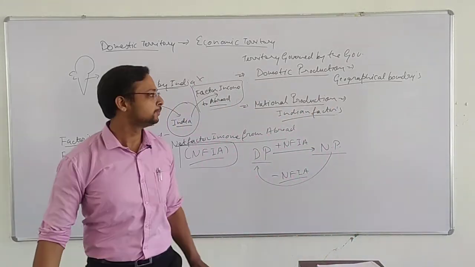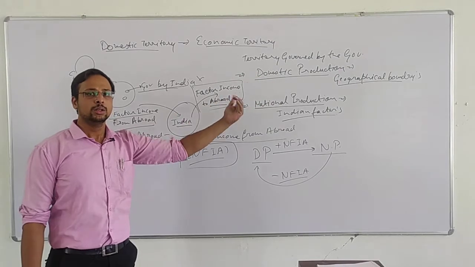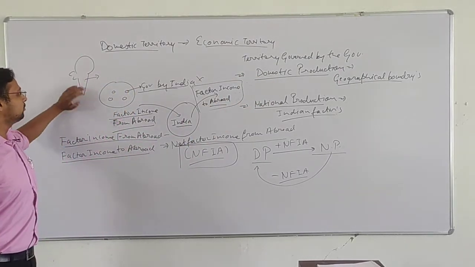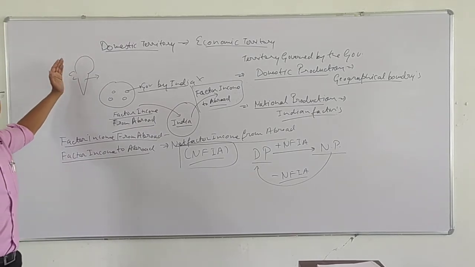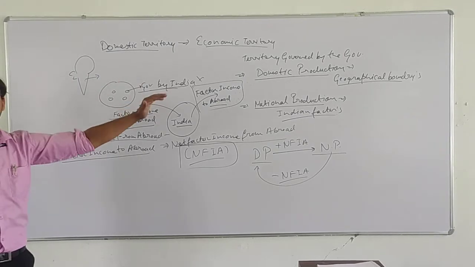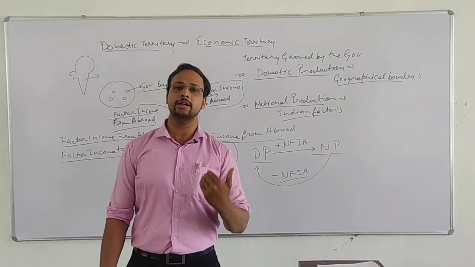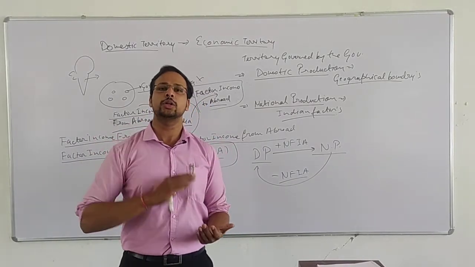Domestic production is based on the geographical boundary of the country. All the production done within the geographical boundary, if there is a map of India, I have not drawn it very well, but in the Indian map all the production done within the geographical boundaries of the country is domestic production. National production is the production done by the Indian factors, whether they are situated in India or outside India.